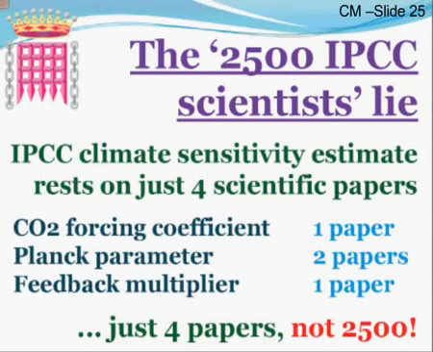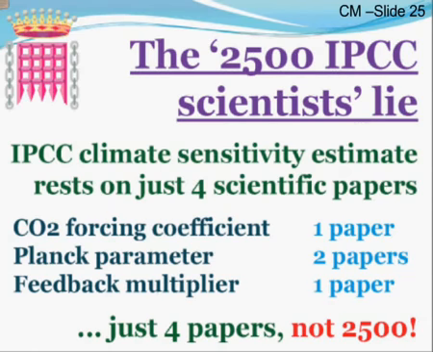Okay, on his slide 25, Chris Monckton talks about the 2,500 IPCC scientists lie. And then he talks about 4 scientific papers related to IPCC climate sensitivity. So there's a bit of a confusion. Is he talking about scientists or papers?